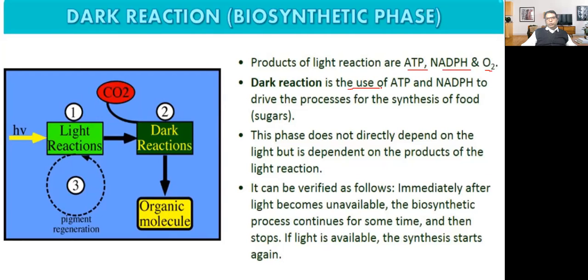The dark reaction is the use of ATP and NADPH to drive the synthesis of food, that is sugar. The products of the light reaction are utilized during the dark reaction to produce organic molecules. This phase does not directly depend on light, but is dependent on the products of the light reaction.